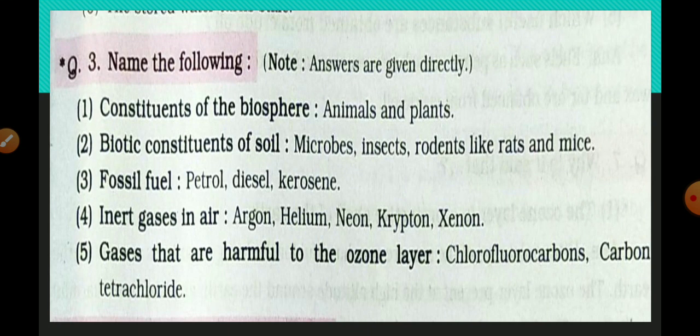Understood? For that, what you have to do, you have to write fast. Every day complete the workbook fast, because continuously 4 to 5 lectures you are going to write the question answers in the workbook. So be ready to write the question answer, be ready to complete the book, because when we take oral, you have to show your workbook also. Then we are going to give you marks for that workbook. So be careful. Okay, don't miss any lecture.